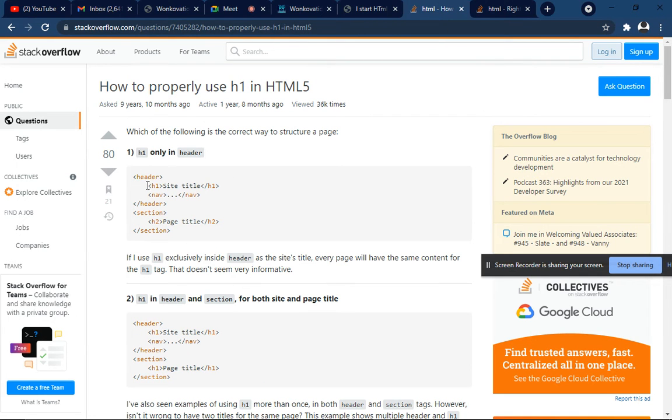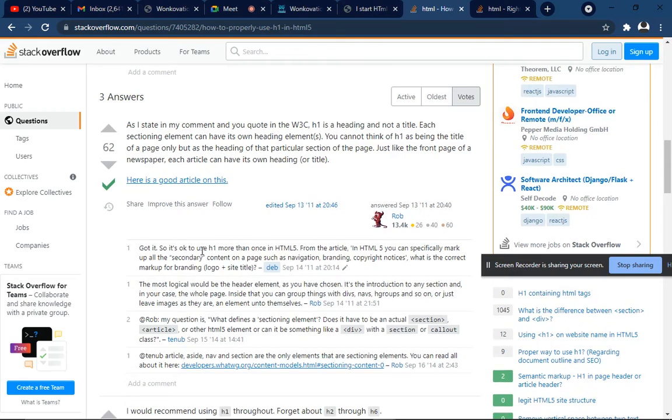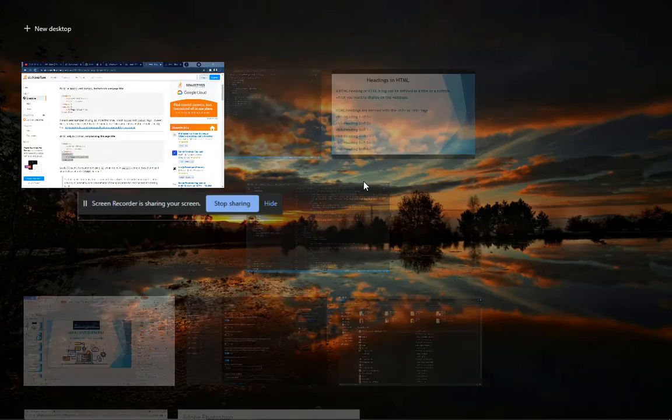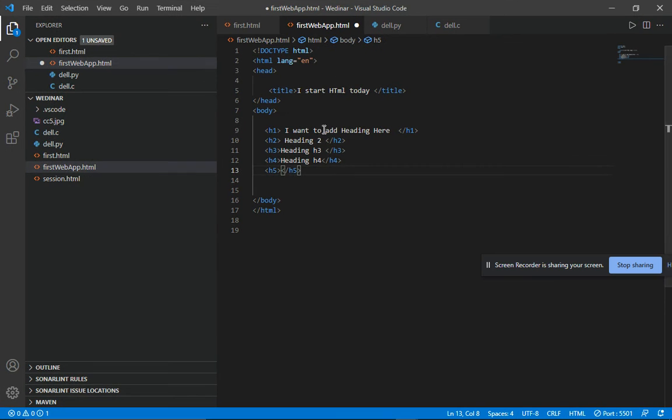So here, if you know what H1 is and how to use it, but you forget the syntax, you don't need to worry about it. You just go to Google and write your problem, and you see that there are lots of examples that will help you. Just copy this. Section is basically your div part, or you can say H1, because there are lots of sections in your website.